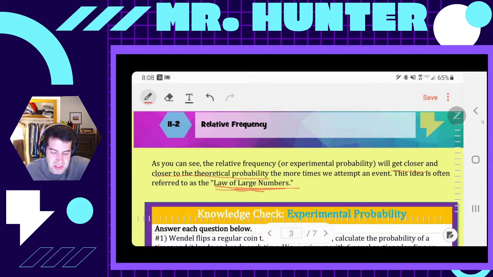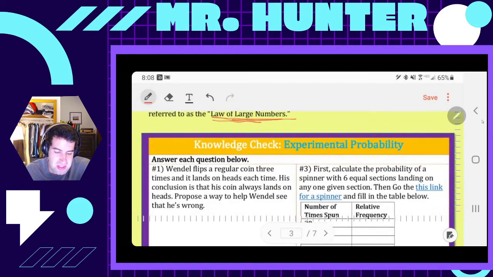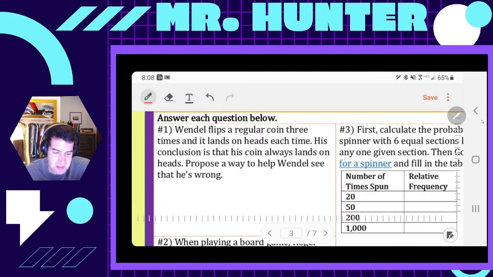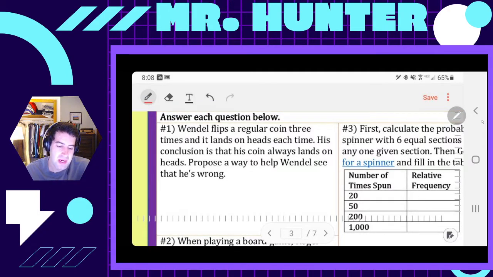So let's answer some questions about all this stuff. It says Wendell, whoops, let me zoom in a little. Wendell flips a regular coin 3 times and it lands on heads each time. His conclusion is that his coin always lands on heads, every single time. Provide a way to help Wendell see he's wrong.